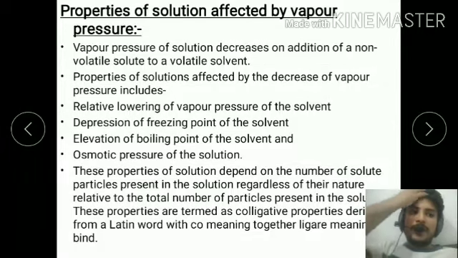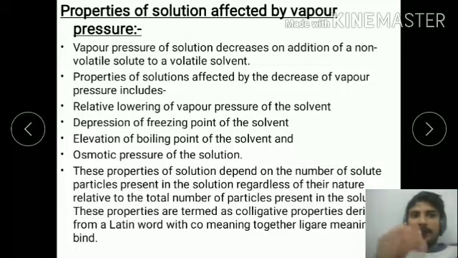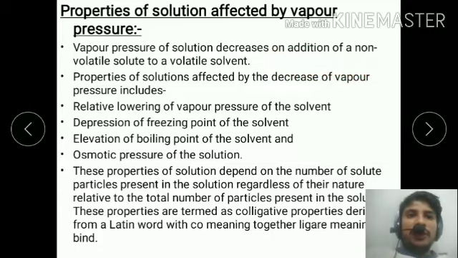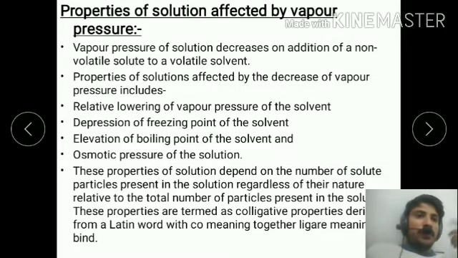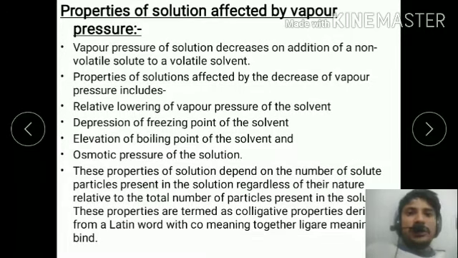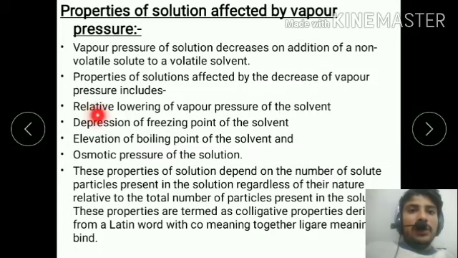The vapor pressure of a solution decreases on addition of a non-volatile solute to a volatile solvent, because the non-volatile solute covers the surface area of the solvent, by which the solvent does not convert into vapor and does not increase the vapor pressure.